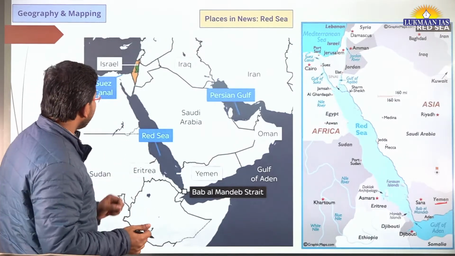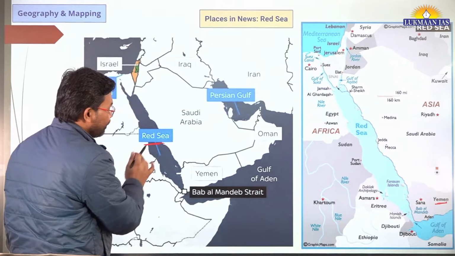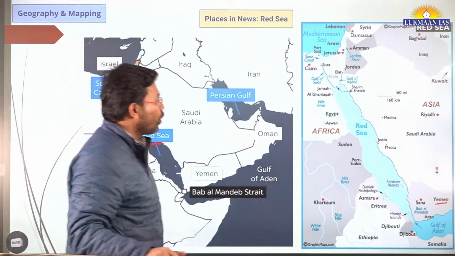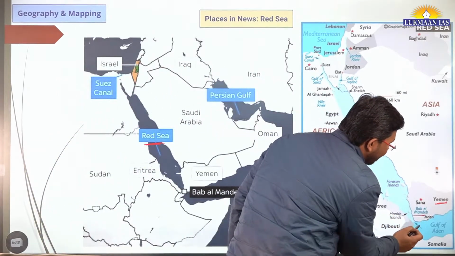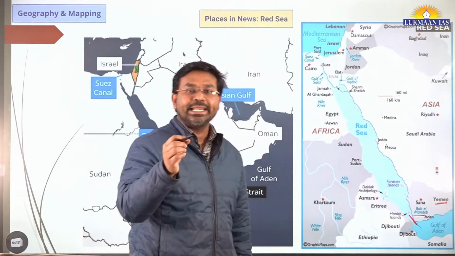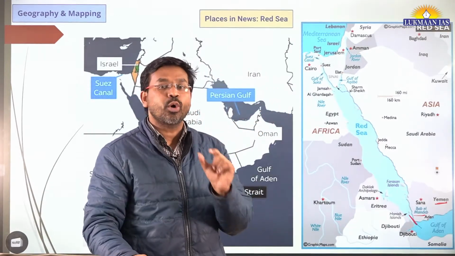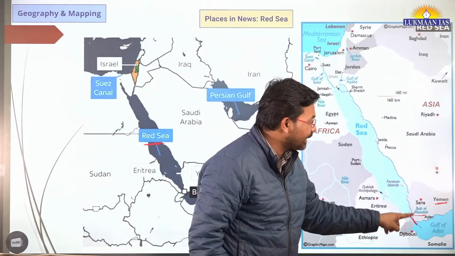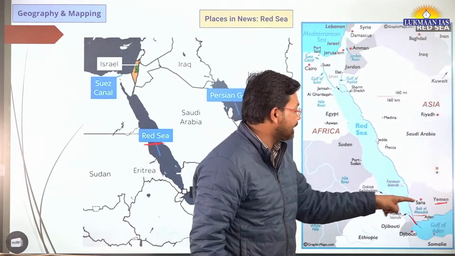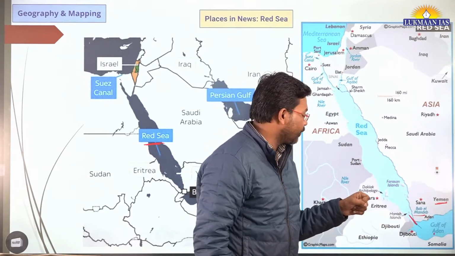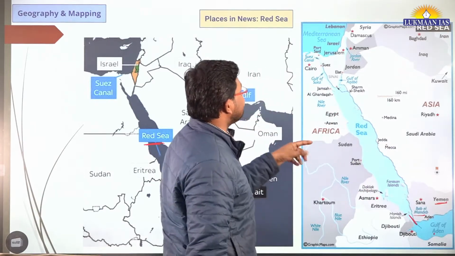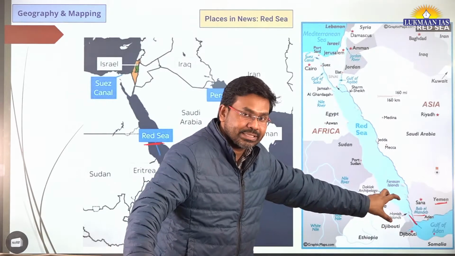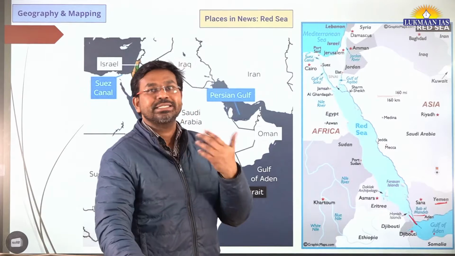So here, if we talk about Red Sea, Red Sea is this thing. So let us see the northern and southernmost points in Red Sea. So in south, we have the Strait of Bab el-Mandeb. So what is a strait? A strait is a narrow channel of water that connects two big water bodies and it separates two land masses. So when we talk about the Strait of Bab el-Mandeb, it connects the Gulf of Aden with the Red Sea and it separates Yemen from Djibouti, as we can see over here. We have discussed the important locations in the south. Let us discuss the important locations in the north also.